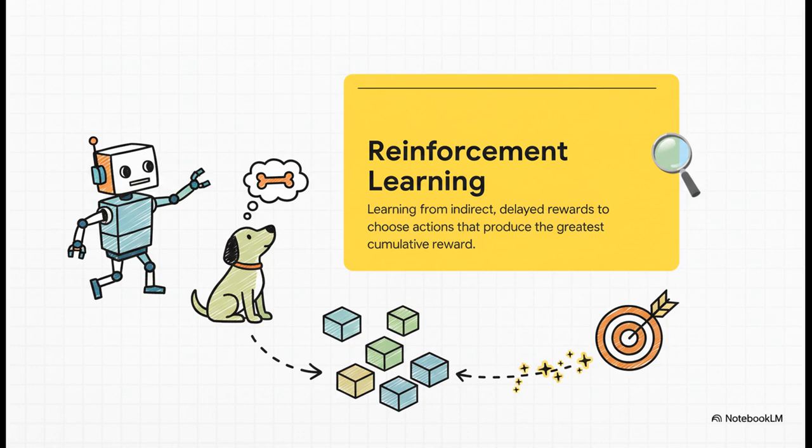You've got an agent, that could be a robot, a piece of software, whatever, and it learns by getting feedback from its world. It's honestly a lot like training your dog with treats, except instead of treats, we've got data. And instead of a dog, we've got an algorithm that's just trying its best to reach a goal.